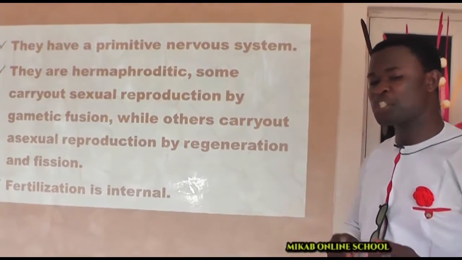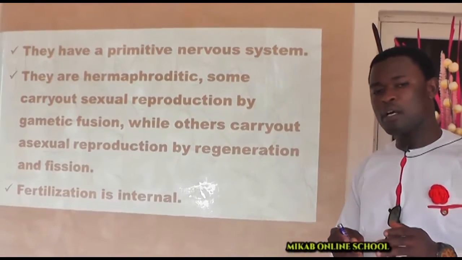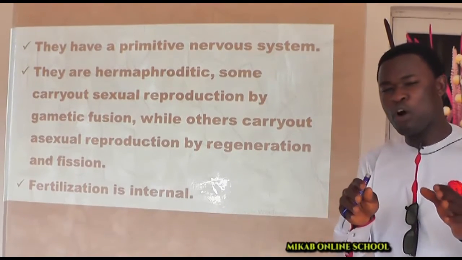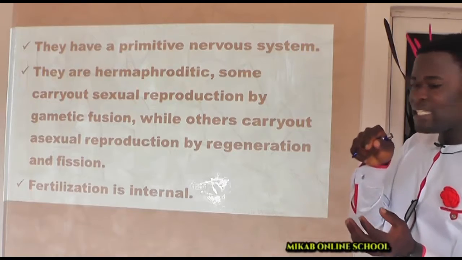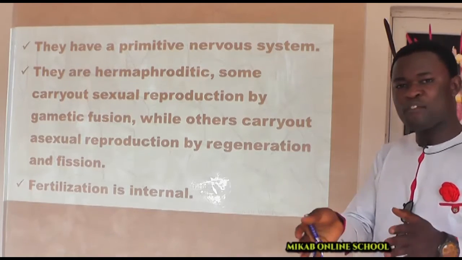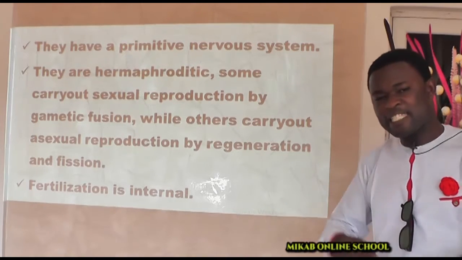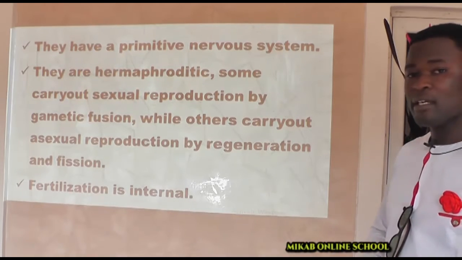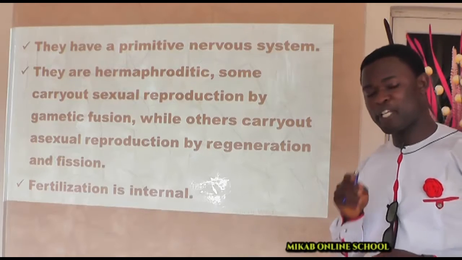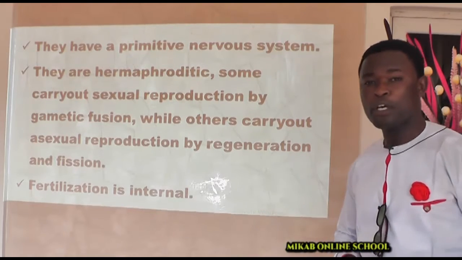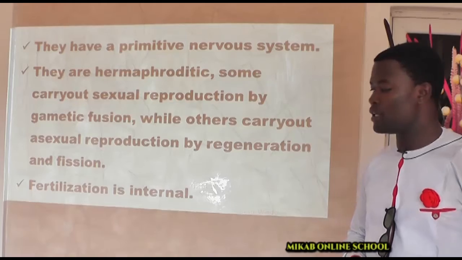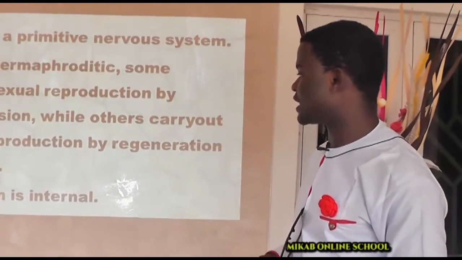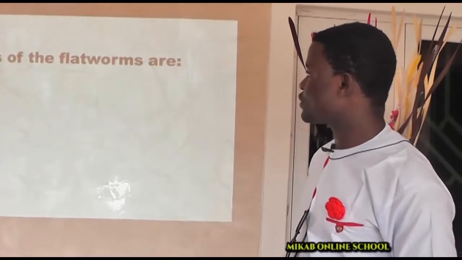So in fact, when I show you the picture of a Taenia solium later, you see we have what we call proglottid. It is inside this proglottid that we have numerous eggs that are fertilized internally. And when we get there, I shall tell you how many eggs you can expect to have in one single proglottid of a tapeworm, so that if you are unfortunate to have one of them inside your digestive system, you know you are carrying something.